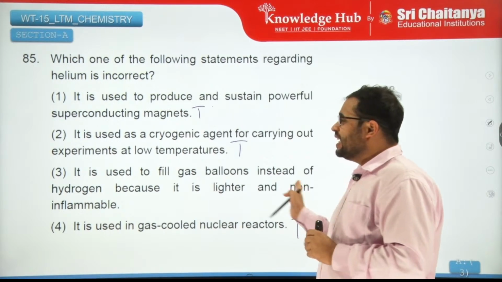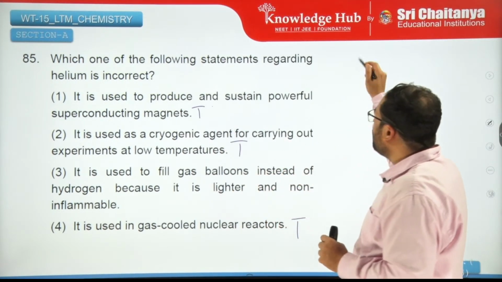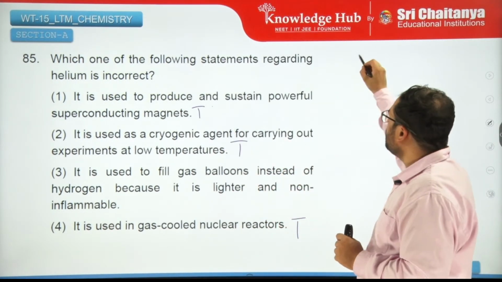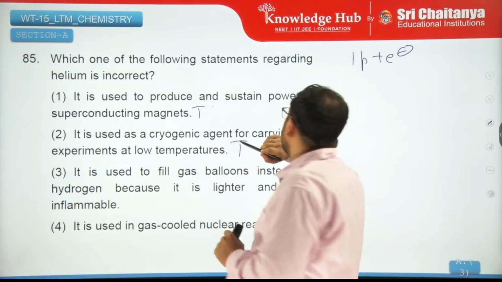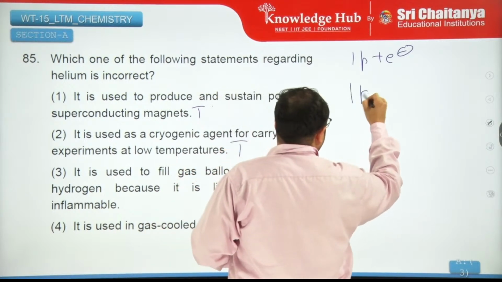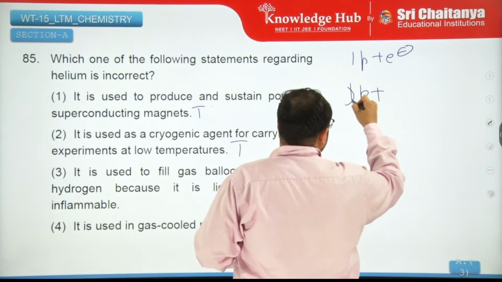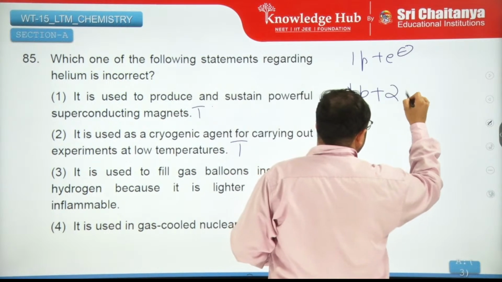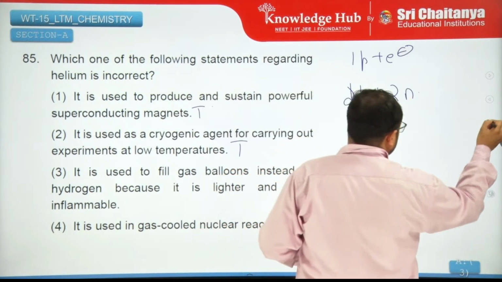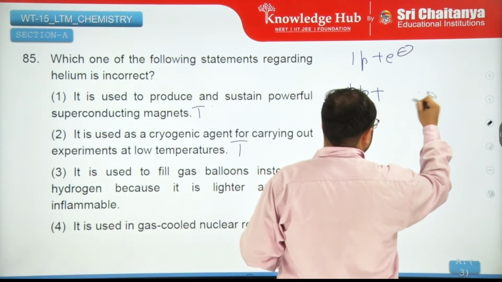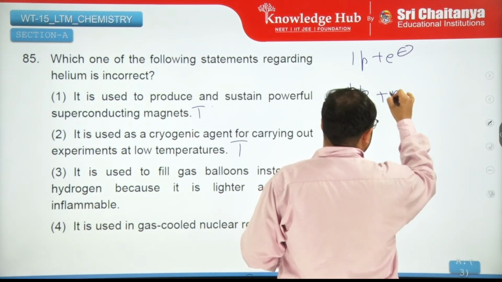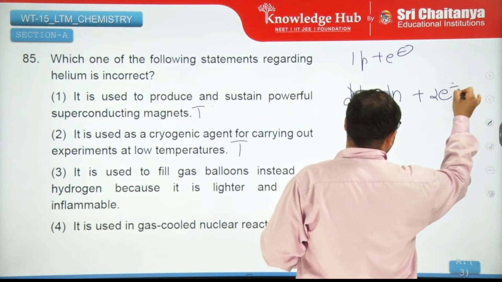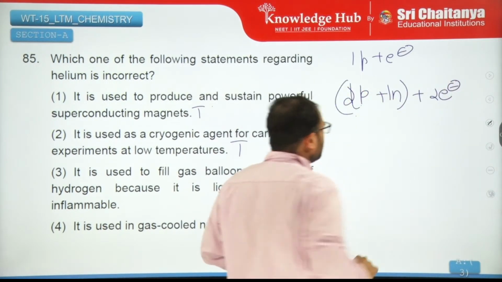It can be used. Now understand that hydrogen has a proton and an electron. Helium has 2 protons, neutrons, and you have 2 electrons, right?